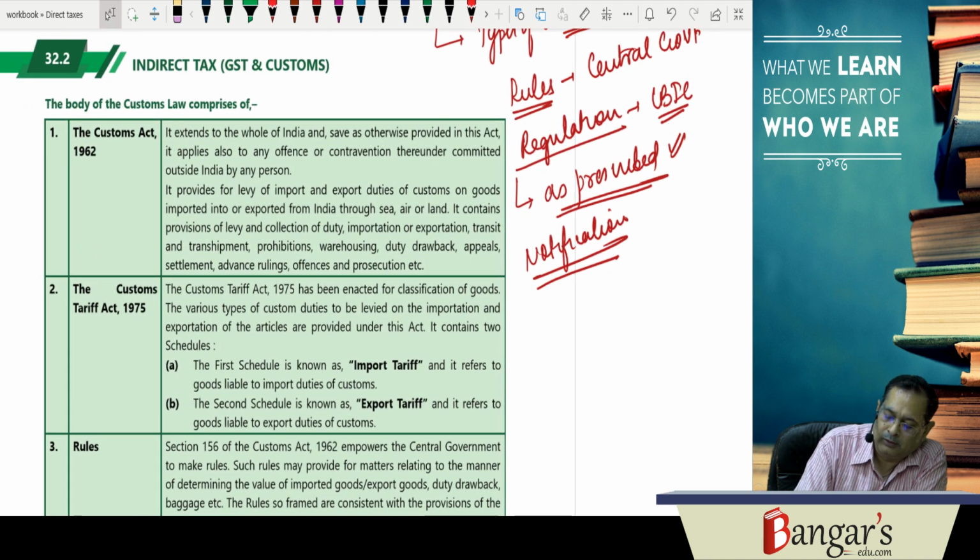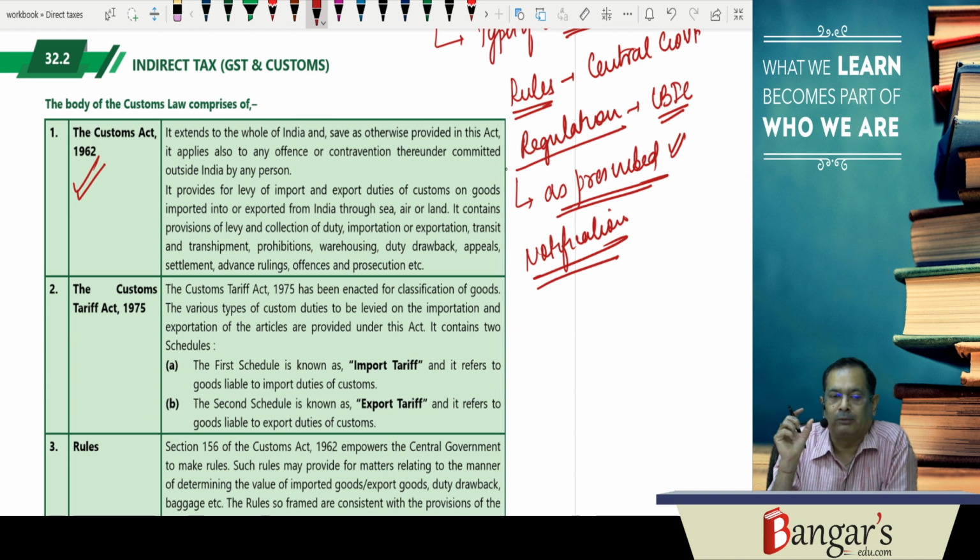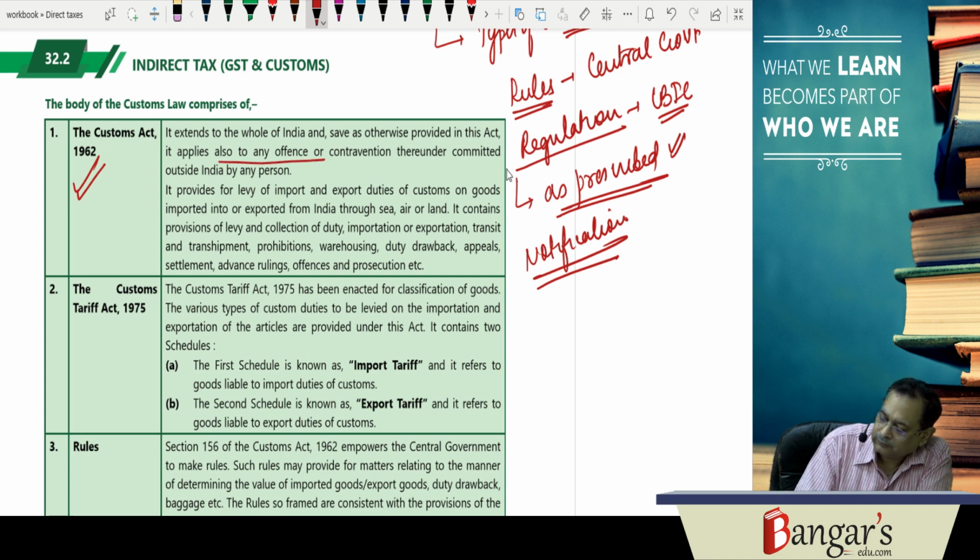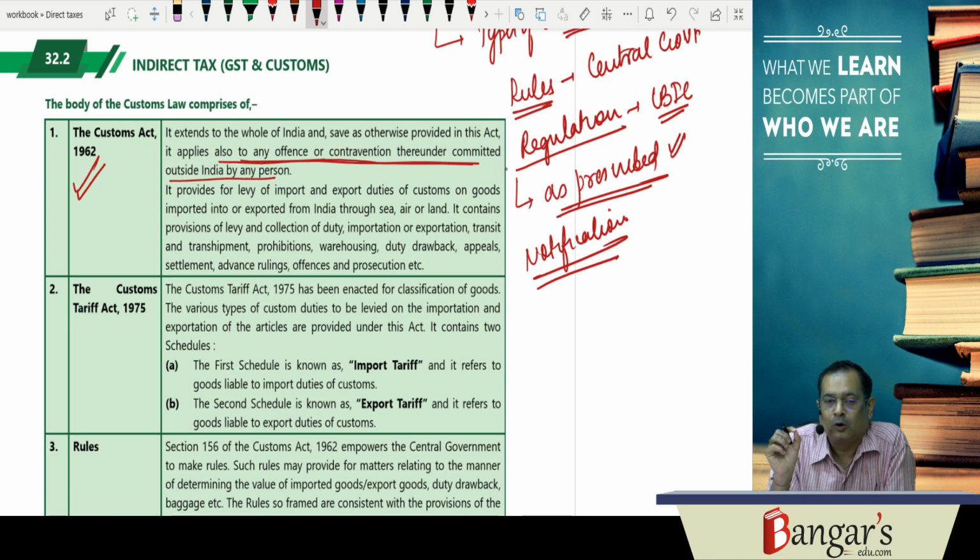As we have seen, what is the body of the customs law? Number one is the Customs Act 1962. It extends to the whole of India, and if any offense or contraventions have been committed outside India by any person, then the provisions of the Customs Act will apply in that case also. So here it extends to the whole of India, and save as otherwise provided in this act, it applies also to an offense or contravention thereunder committed outside India by any person.